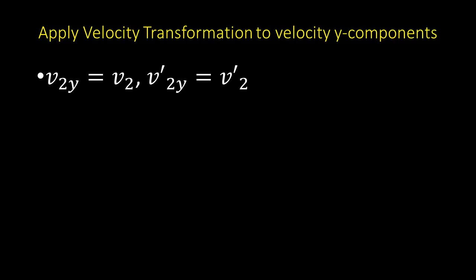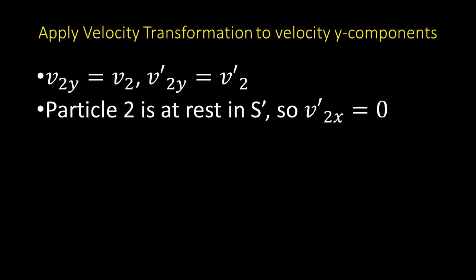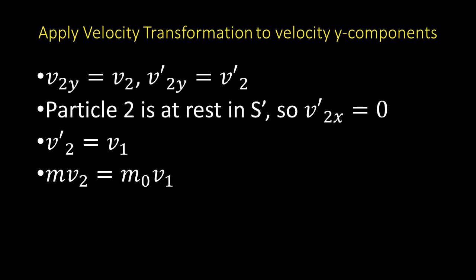Now apply the inverse velocity transformation to the velocity y components. We equate the velocity y components of particle 2 to the associated speeds, so v2y equals v2 and v2y' is equal to v2'. And note that particle 2 is at rest in S', so v2x' is equal to 0. Recall that v2' equals v1, and that m v2 equals m0 v1.